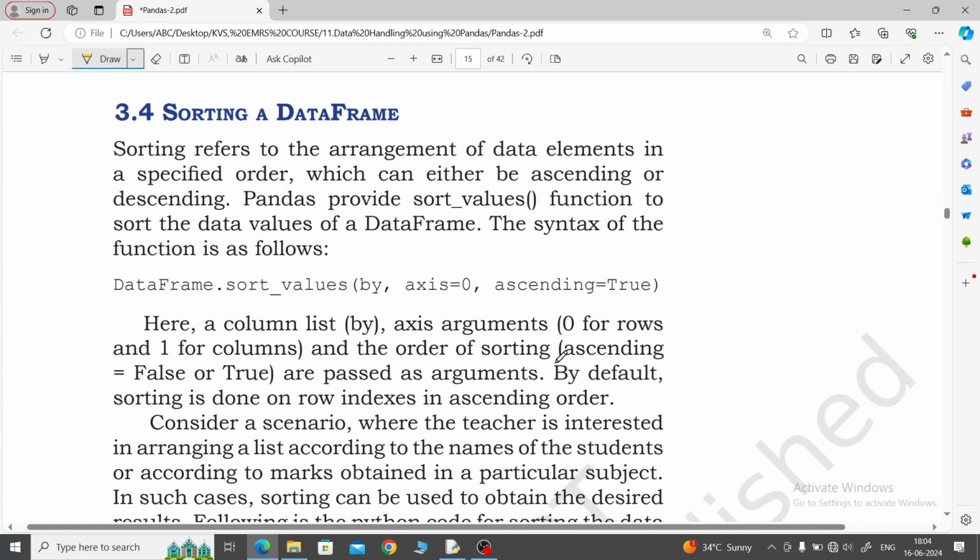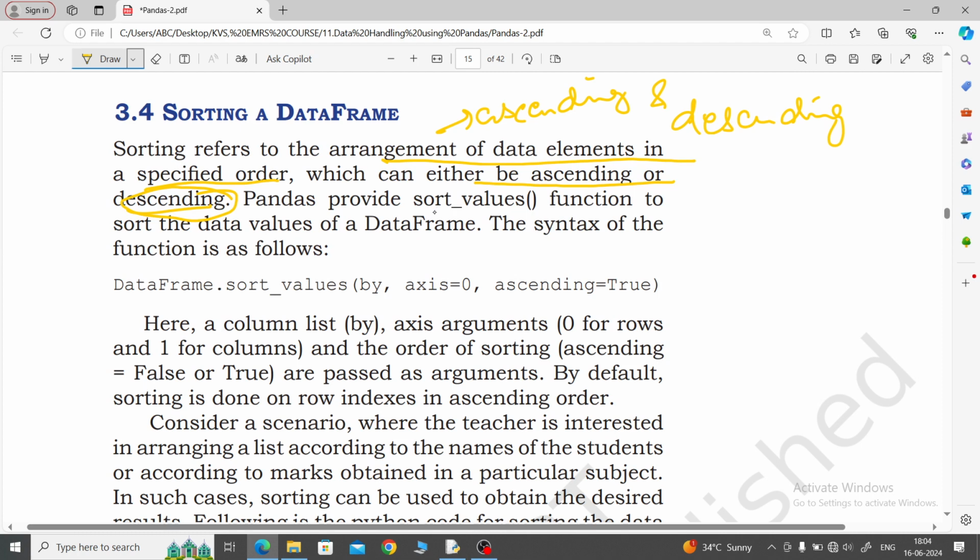Now comes sorting a data frame. Sorting means arranging the data in ascending and descending order. Sorting refers to the arrangement of data elements in a specified order, which can be either ascending or descending. Only two methods, ascending or descending.